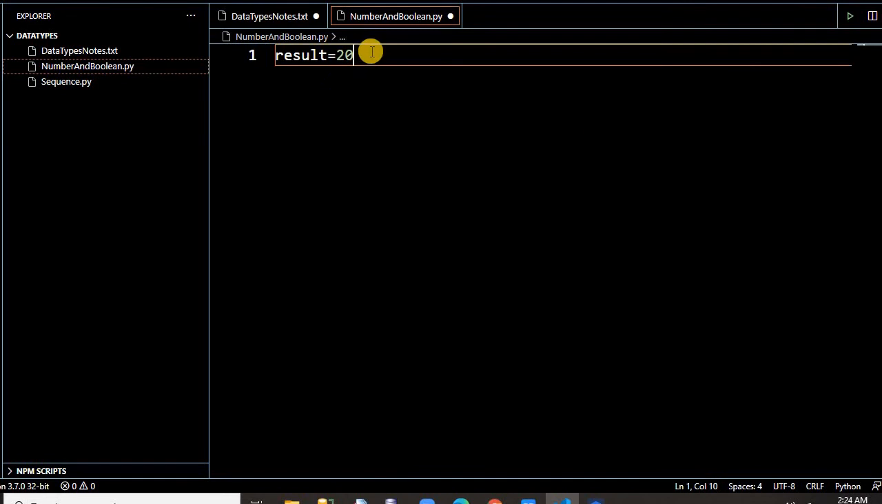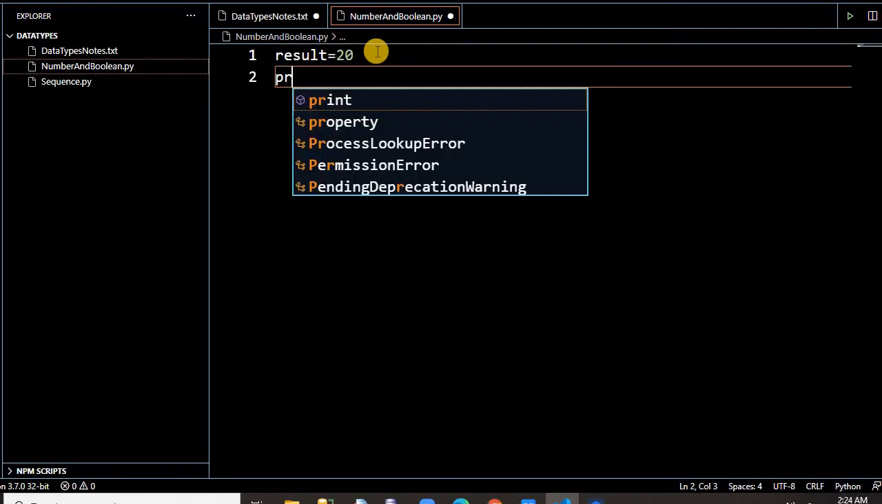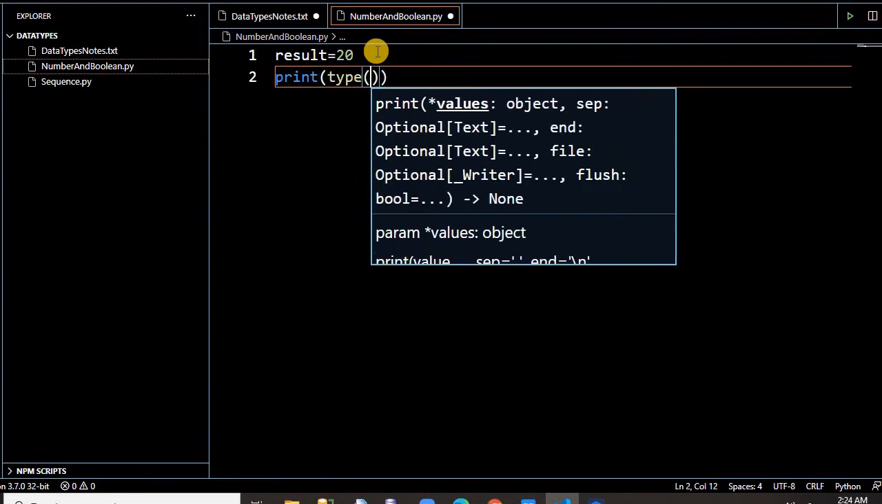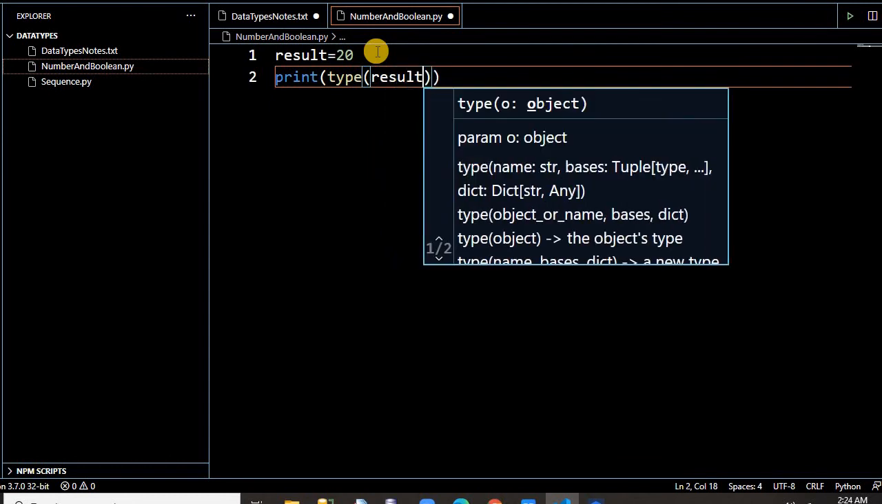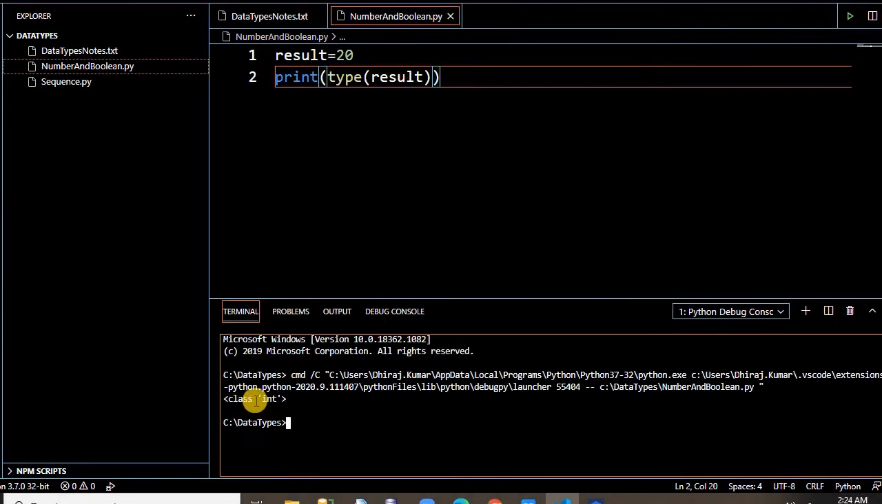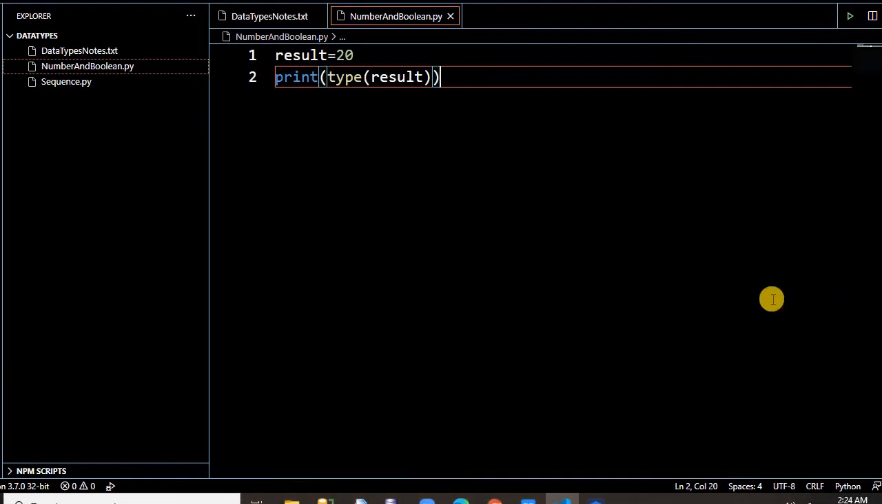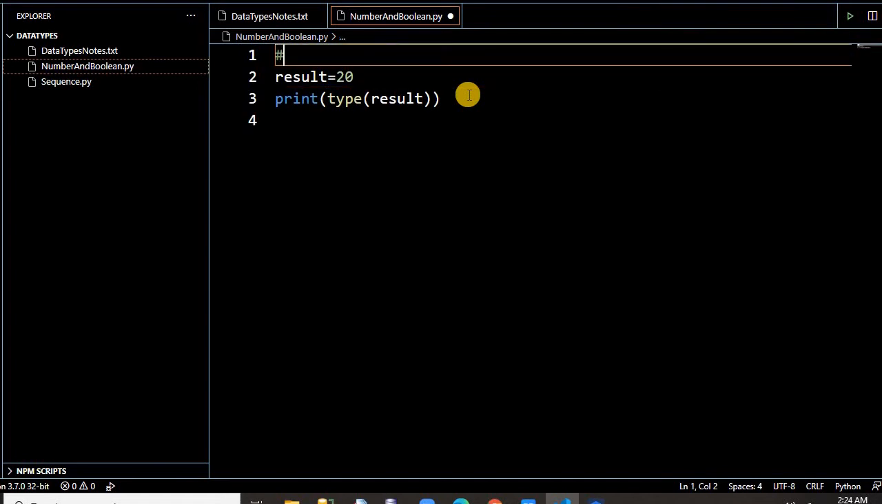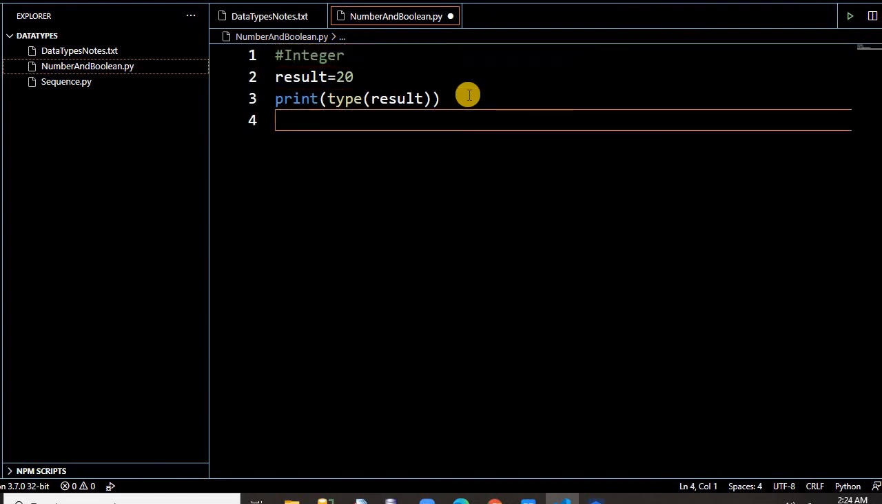Here I have taken one variable, result, and put 20. If you move the cursor, it also says integer. But how do we check it? Let's print type of result, passing the name of the variable. Now run this. See here, it's showing class of int, as I already said. So data type is a class and the variable is an object of that class. So that's type. Now let's take an example of the float value.